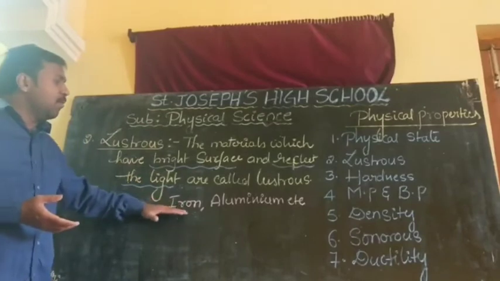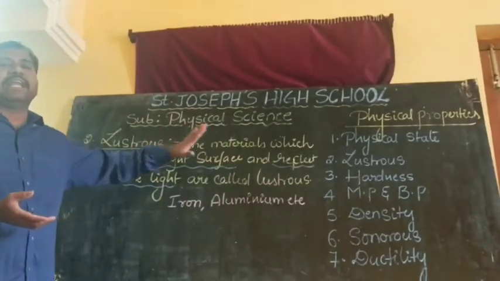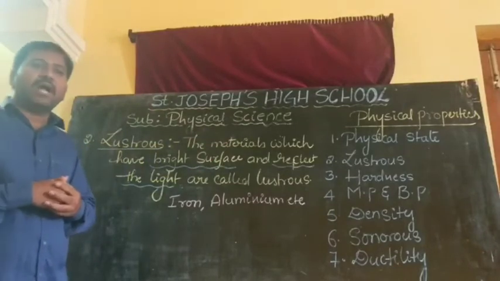That indicates most of the metals are lustrous in nature. Most of the metals are what?